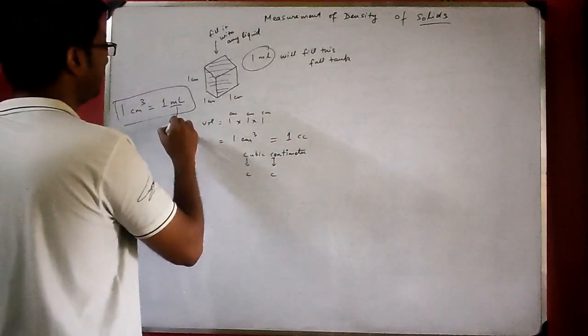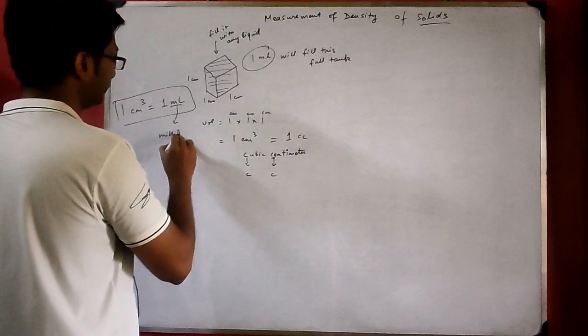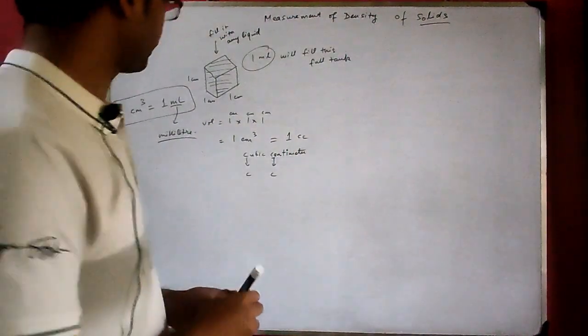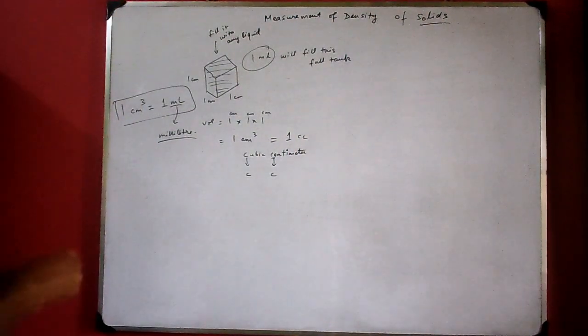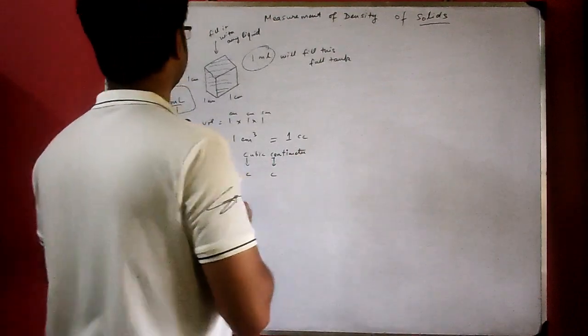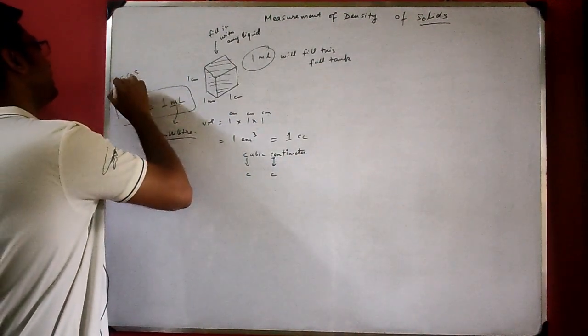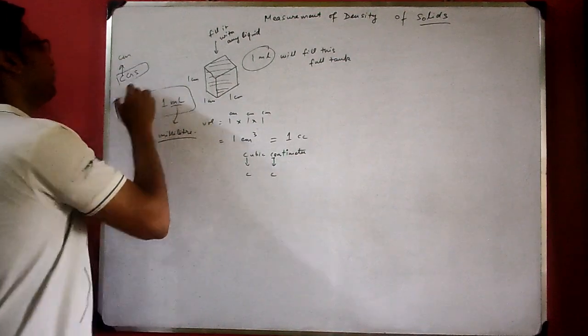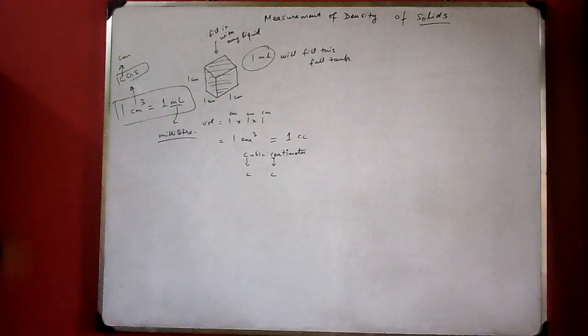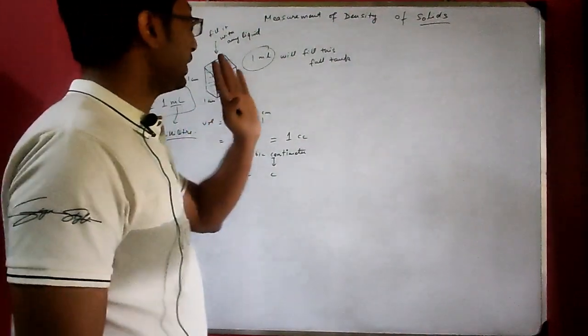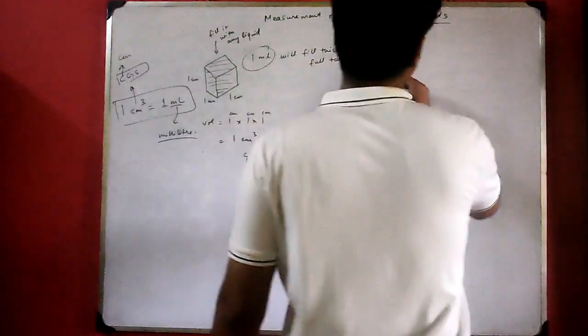ml means milliliter, a smaller unit of liter. Similarly, now this centimeter cube is CGS, C for centimeter. So volume, if you measure in CGS system, it is centimeter cube. Now in SI system, what will be the volume? It is meter cube. So there is another relation where a bigger tank is taken,